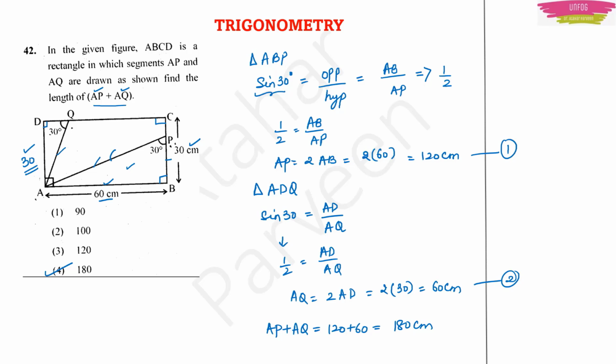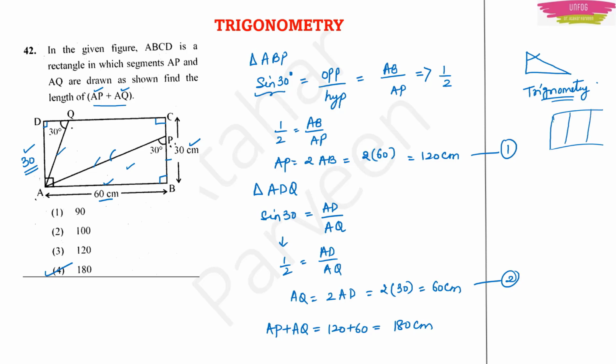So one tip which I would like to give you in this problem is that wherever you get a right angled triangle and you have one angle given, then apply trigonometry there. Your things will become very easy. You can easily solve the problems. In fact, trigonometry will give you a shortcut many times. So for this you should know the trigonometric table properly.